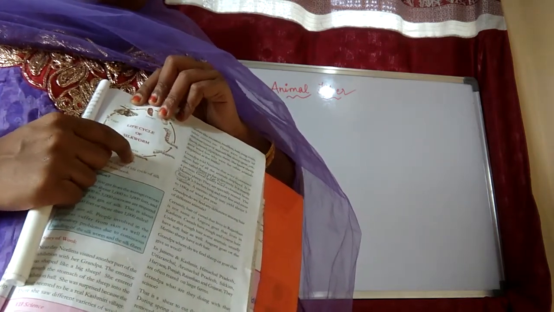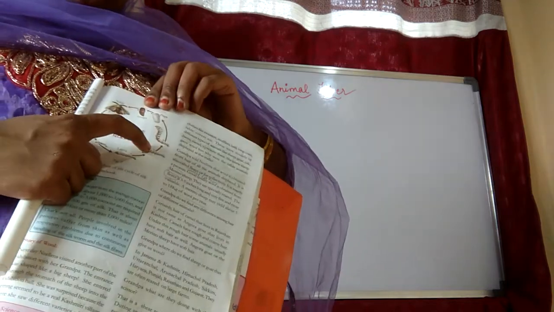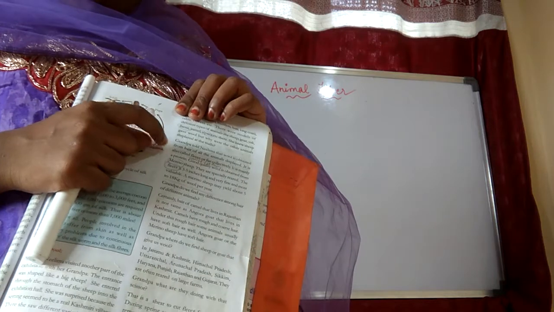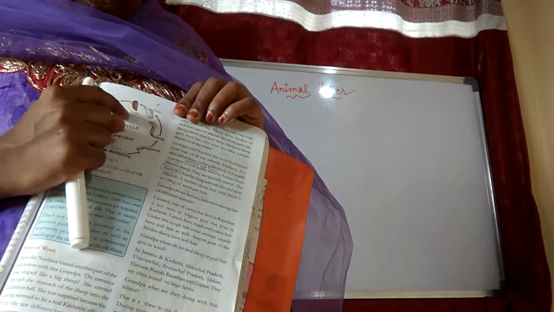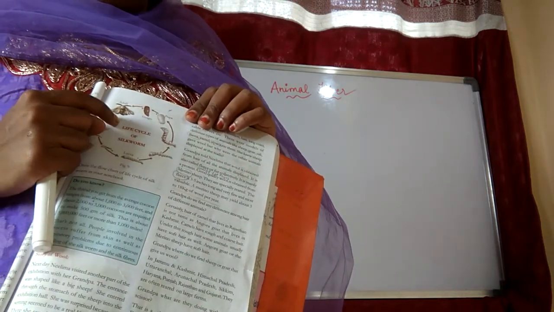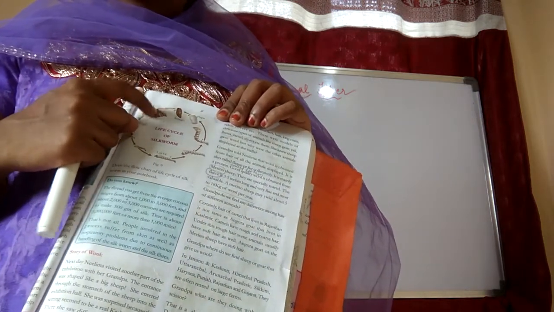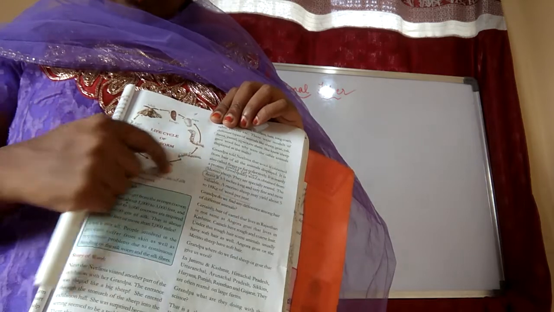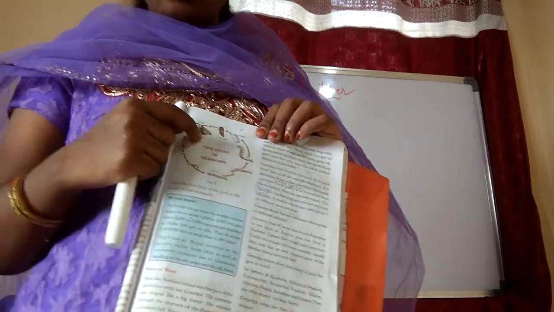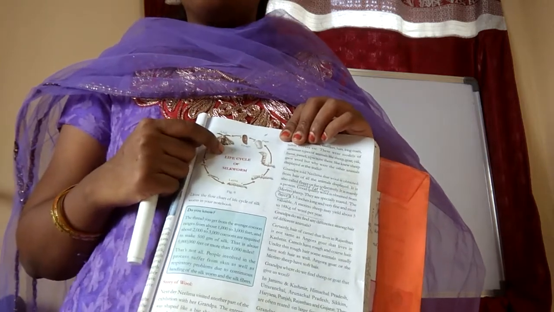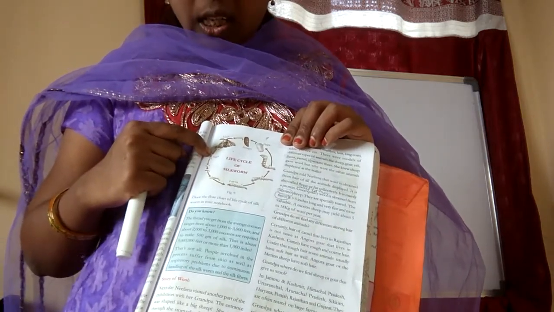Next it will change into larva, and again it will become bigger. Young moths will become pupa and imago, and it will become an adult. Again the starting. Adult means only the adult will lay eggs, no? So again in the same way. This is the life cycle of the silkworm.